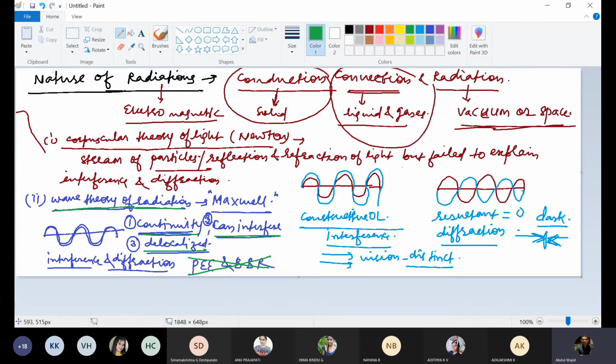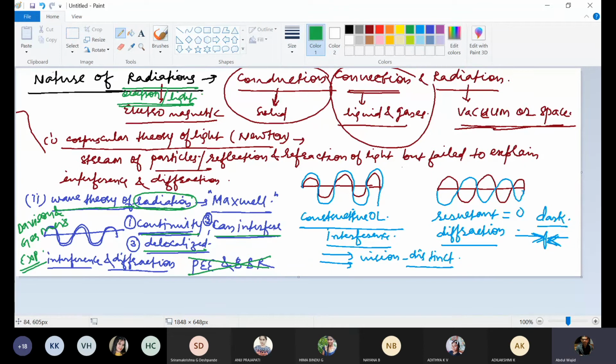Wave nature of light, or radiation, or electron. All are one and the same thing. Here you have written nature of radiation, but instead of nature of radiation, you can write nature of electron also. You can write nature of light also. All are one and the same thing. So wave theory of radiation or wave theory of electron. Davison and Germer's experiment confirmed the wave nature of radiation.